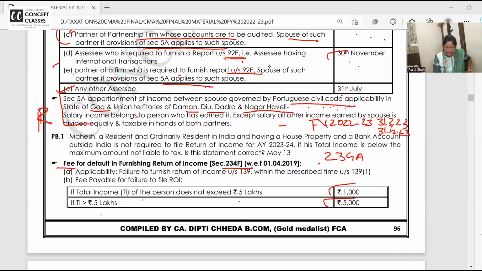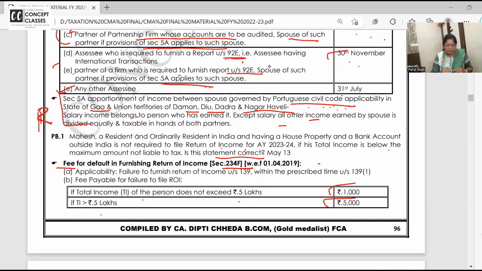Mahesh, a resident and ordinarily resident in India, is having house property income and a bank account outside India, and he is not required to file a return if total income is below the maximum amount not chargeable to tax. Is this statement correct? I want you all to answer.